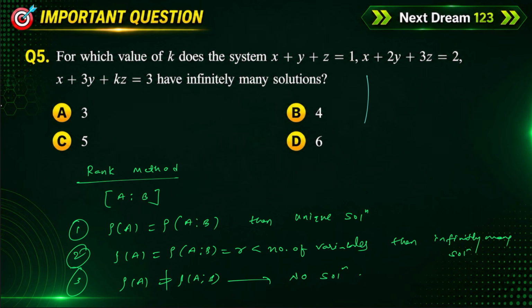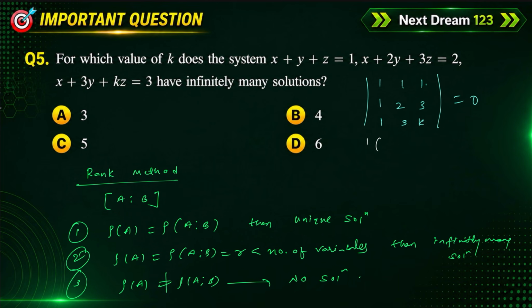That means just find the determinant, 1, 1, 1, 1, 2, 3, the coefficients of x, y, z, and 1, 3, k, which is equal to 0. Expanding, 1 times (2k minus 9), minus 1 times (k minus 3), plus 1 times (3 minus 2), which is equal to 0.